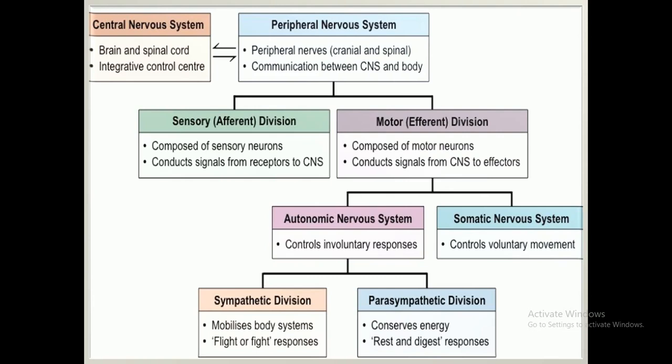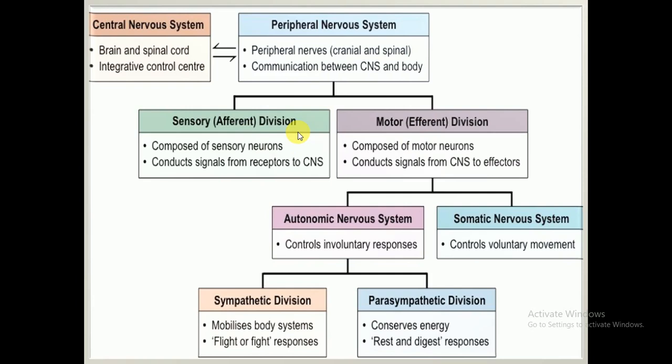Further, the peripheral nervous system is classified into two categories: one is the sensory division and the second one is the motor division. The sensory division is also called the afferent division, which starts with A, and the motor division starts with E, the efferent division. So sensory is the afferent division.